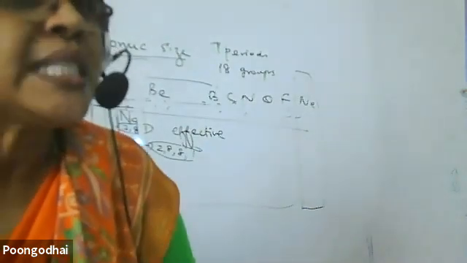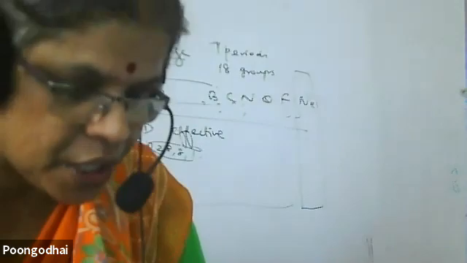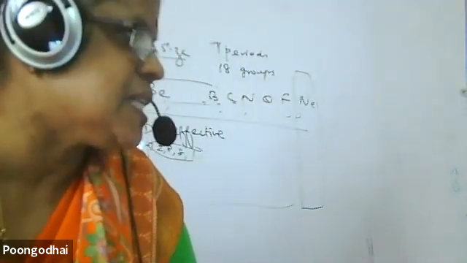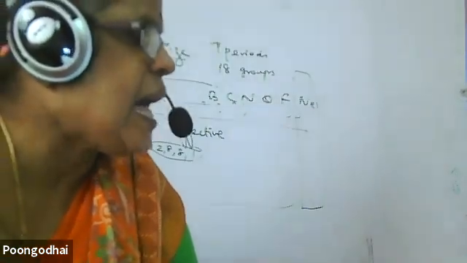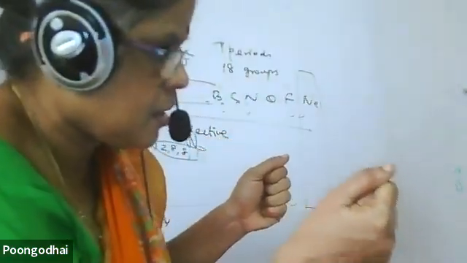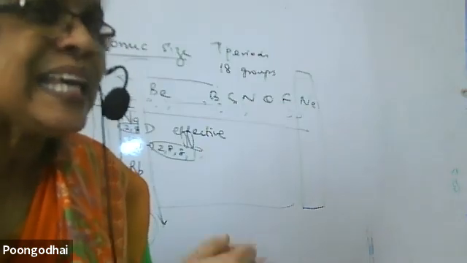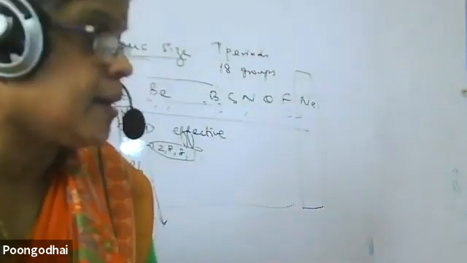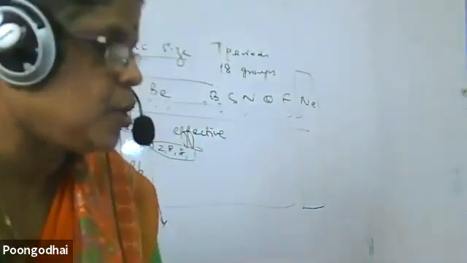But we don't say nuclear charge, we say effective nuclear charge. In detail, they will teach you in your 11th standard. Effective nuclear charge is nothing but this: each electron, when they are there, shields from one another. Shield means they keep themselves away from one another. Why? Because there is repulsion.